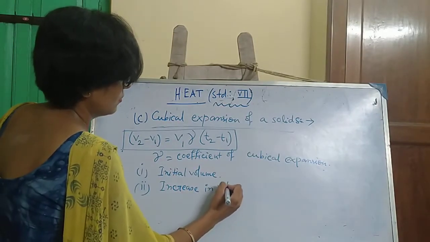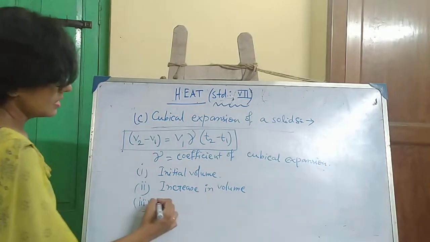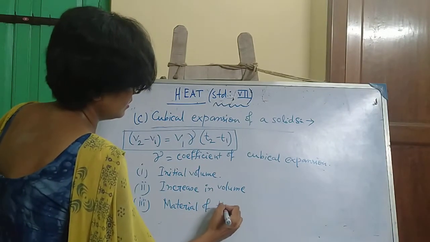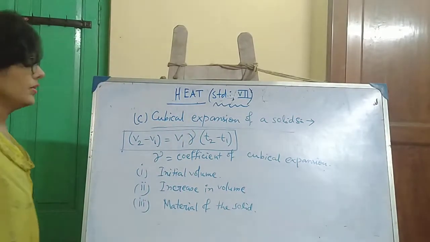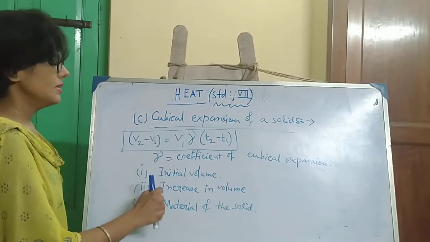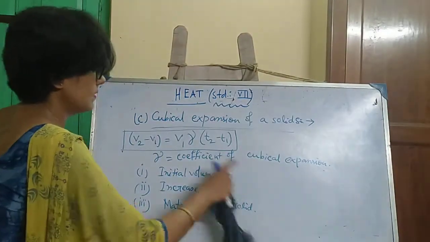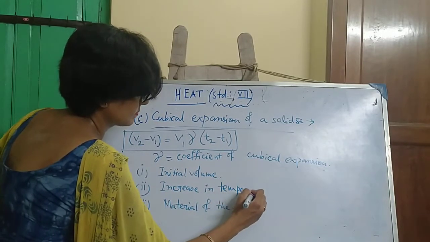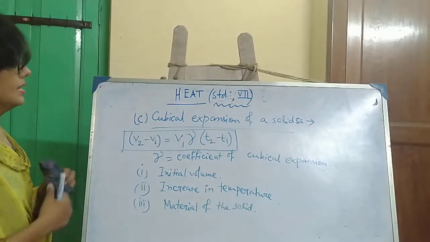Number 3, it depends on the material of the solid. So these are the 3 main factors on which the cubical expansion of a solid depends: initial volume, increase in temperature, T2 minus T1, and material of the solid. Clear?